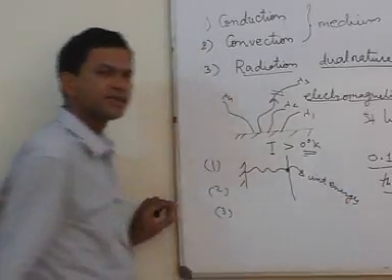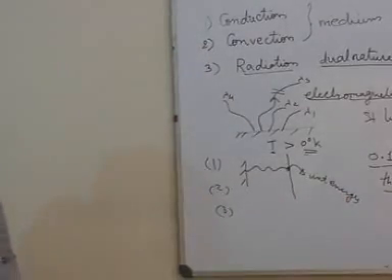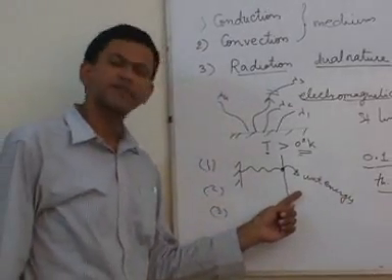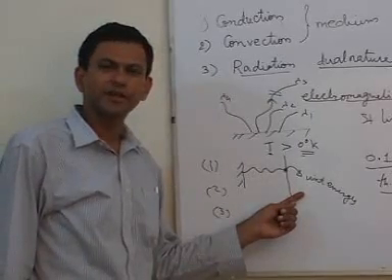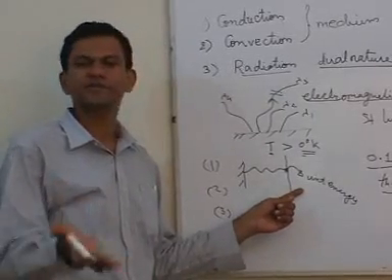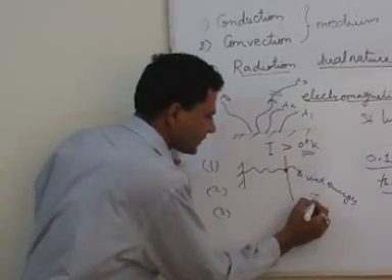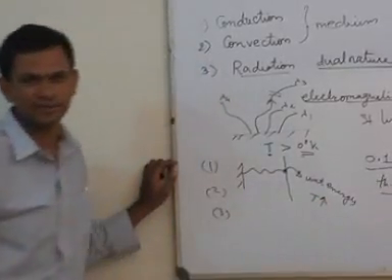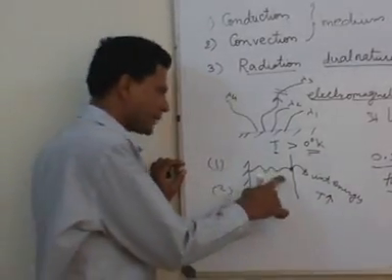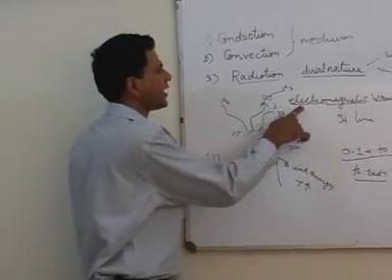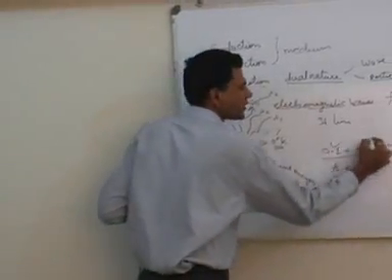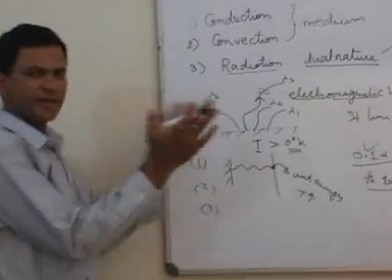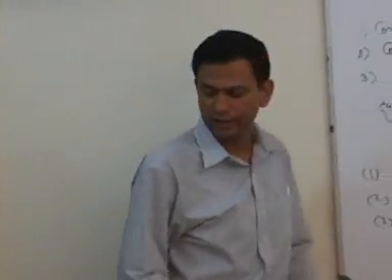And what is internal energy? Internal energy is a function of temperature. So the target surface gets internal energy, meaning the internal energy of the target surface increases and the temperature increases. So these three steps are followed by the electromagnetic waves whose wavelength is between 0.1 to 100 microns. So this range is called thermal radiation.